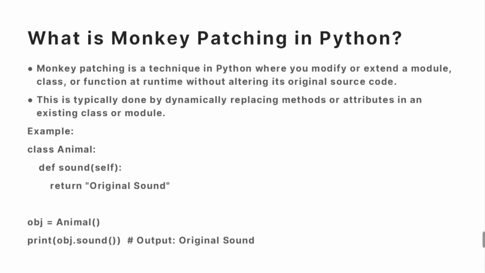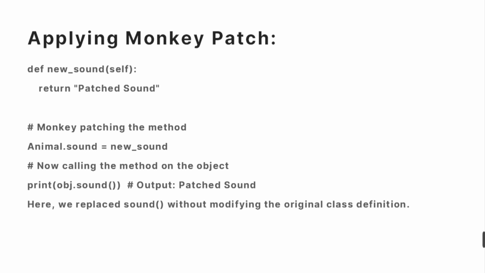Here you can see object.sound: the output should be the original sound, and after applying monkey patching, if you call that object.sound, it prints the patched sound. This is the output from the monkey patched method. So what we did here was replace the sound without modifying the original class, that is Animal. In this way you can explain to the interviewer how monkey patching works and how it is useful in Python.